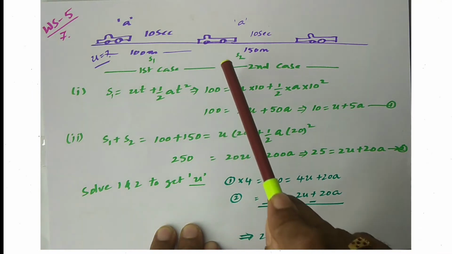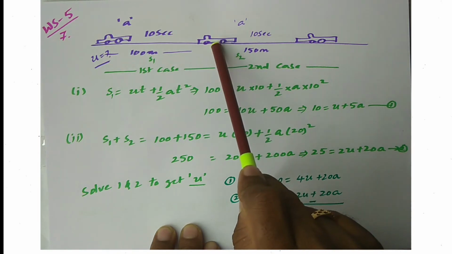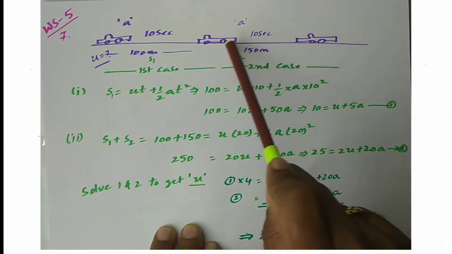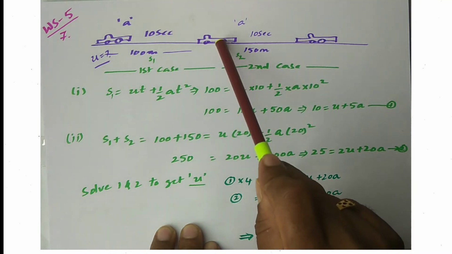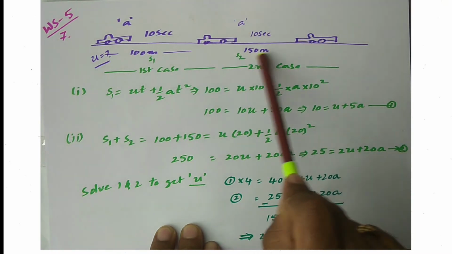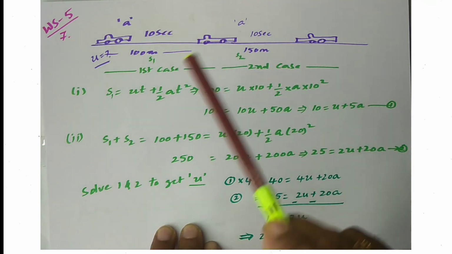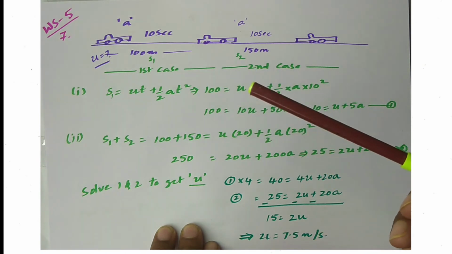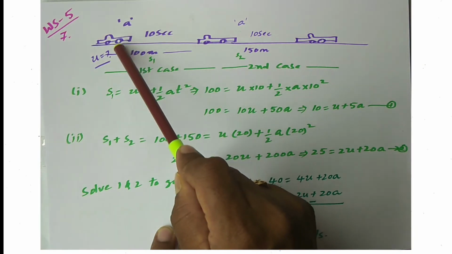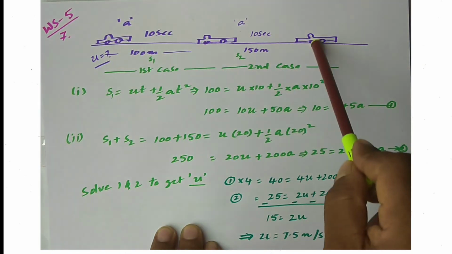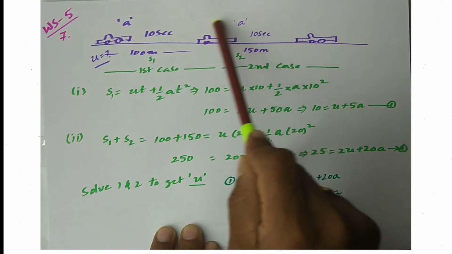In the next case, the body starts from here, but already it has some velocity, and it travels for 10 seconds and crosses 150 meters. If you want to use the equation in this part, you have to find the velocity here. You can do it that way also, but I found another way is better. I treat this entire journey as a single entity again. This is 10 seconds, this is 10 seconds, and the total is 20 seconds.